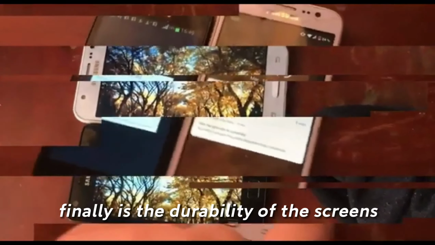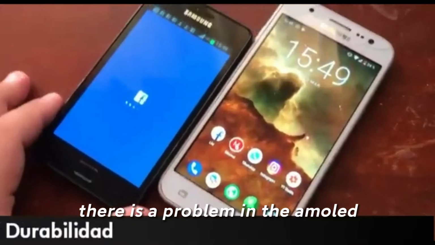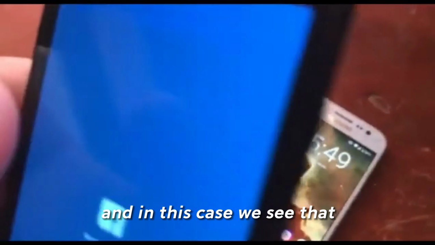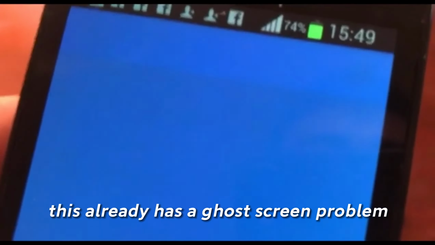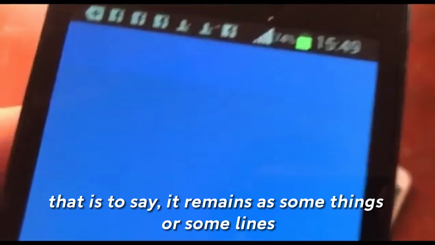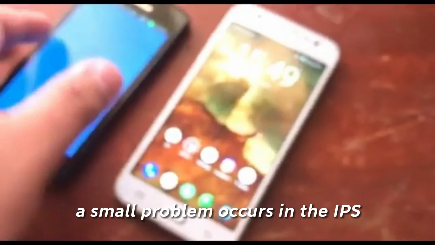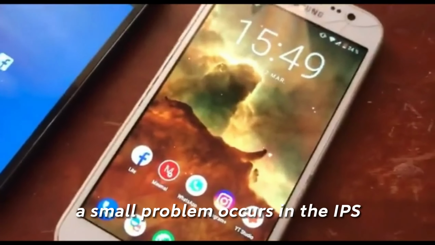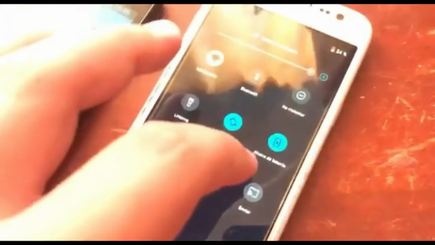Finally is the durability of the screens. There is a problem in the Amoled, and in this case we see that this one already has a ghost screen problem. That is to say, some things or some lines remain that can no longer disappear. A small problem occurs in the IPS, but it is due to the heating, because we can notice a small stain, as you can see here.